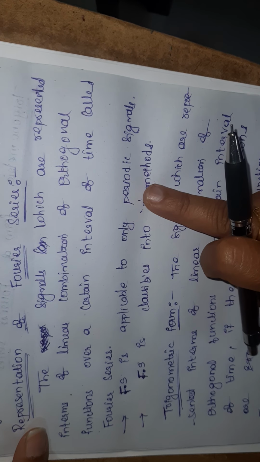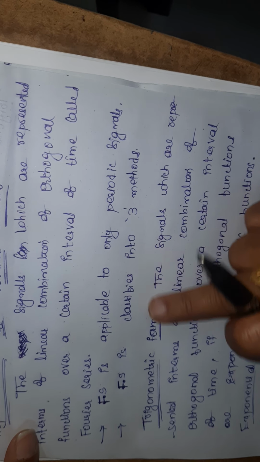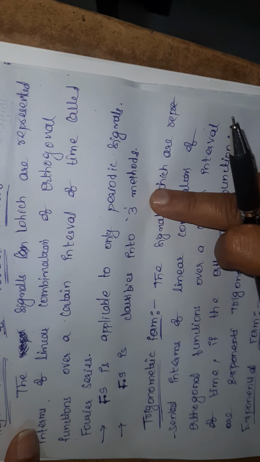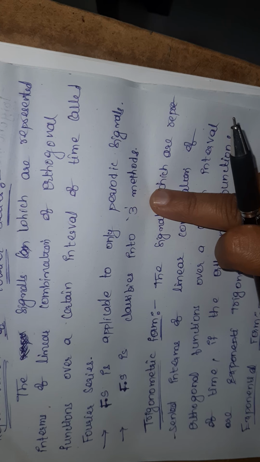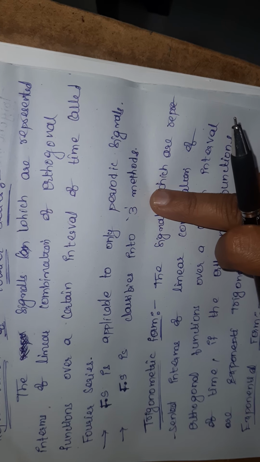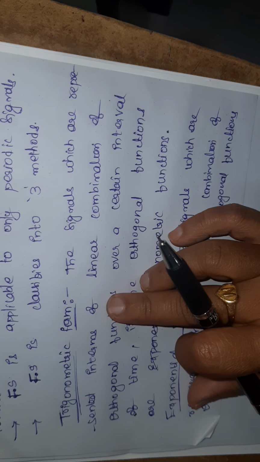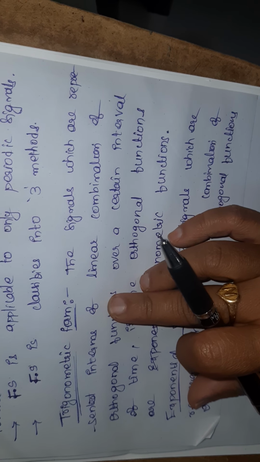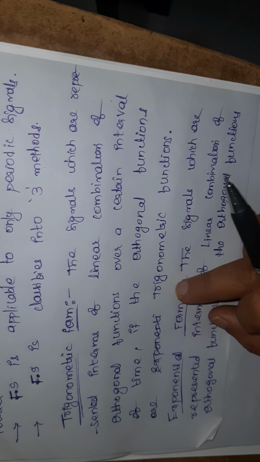It is applicable to only periodic signals, and the Fourier series is classified into three methods. What are the three methods of representation of a Fourier series signal? Trigonometric form, next exponential form, third one is cosine form.